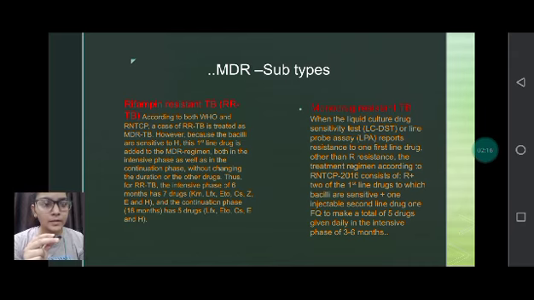Now, MDR subtypes. There are 4 MDR subtypes, and the fifth one is extensive drug resistance, which is a massive MDR subtype. Let's start with the first one, rifampicin resistant TB. Rifampicin is a drug given to treat tuberculosis. When TB develops resistance to this drug, we call it rifampicin resistant TB.